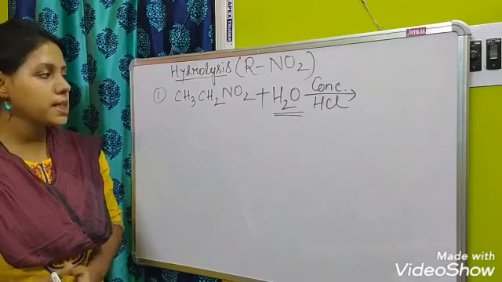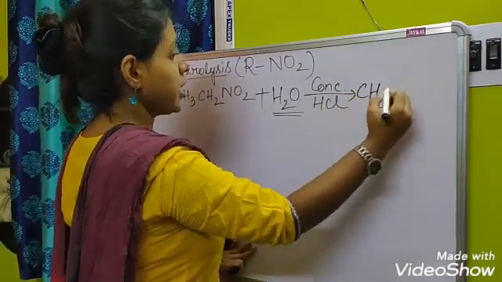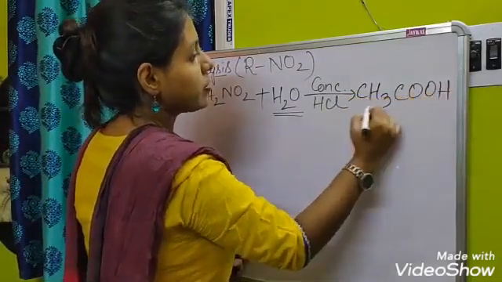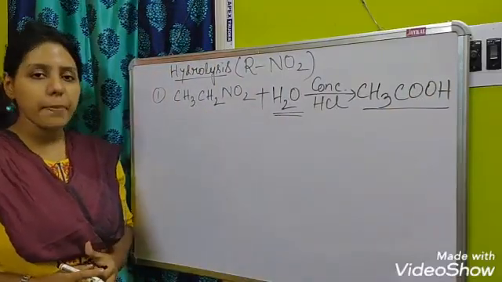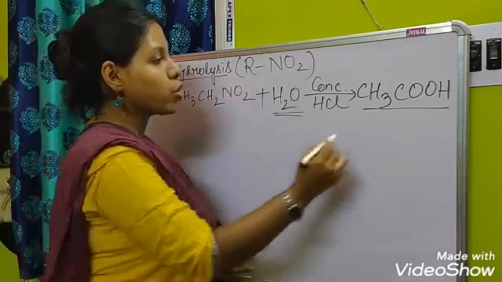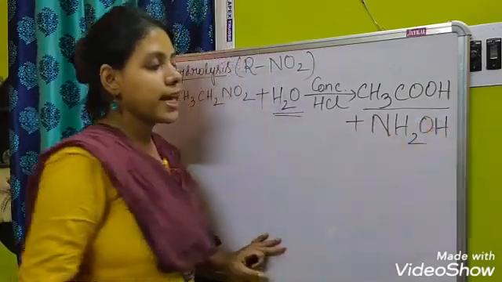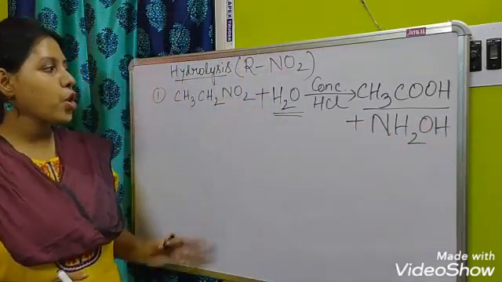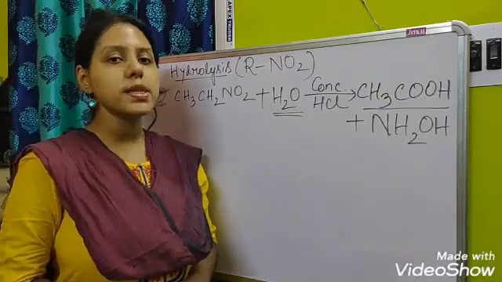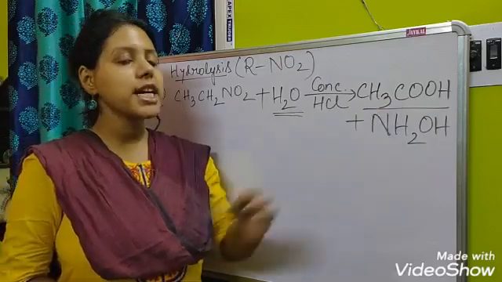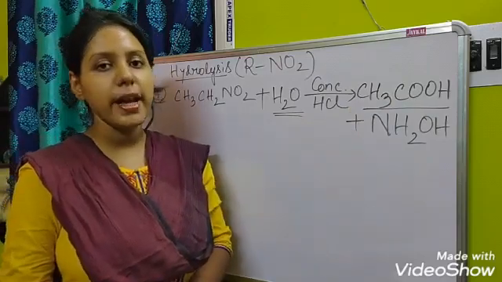Due to hydrolysis of this nitro compound, CH3COOH will be formed. Along with this, the NO2 part will be converted into hydroxylamine, that is NH2OH. So by hydrolysis of primary nitroalkanes in presence of concentrated HCl, we get a carboxylic acid, CH3COOH, and hydroxylamine will be formed.